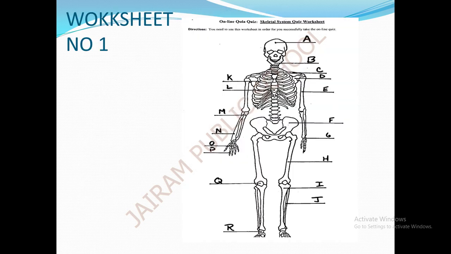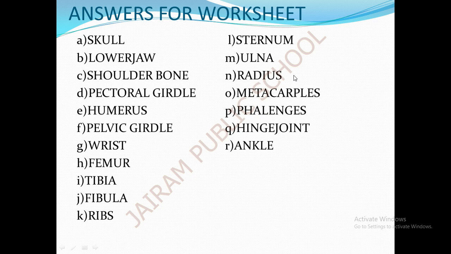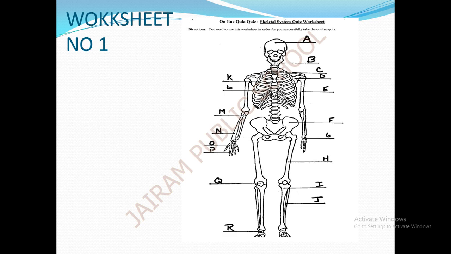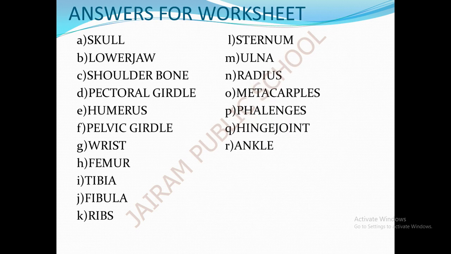What is the part C? Here is the part C. What is the part C? This is called as shoulder bone. And part D. What type of girdle is it? Pectoral girdle. Yes.